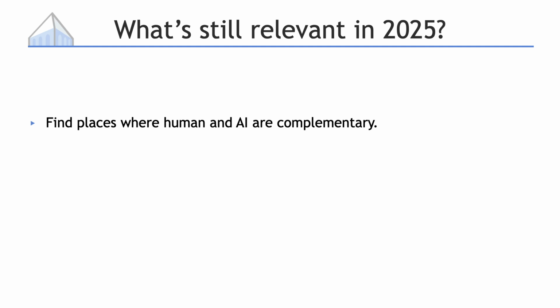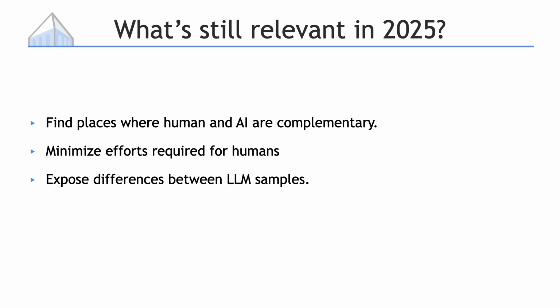Secondly, it is always important to minimize efforts required for humans, because human time is and will still be valuable and expensive. Finally, we will still live in a world where the top 16 accuracy is much better than the top 1 accuracy, so it will still be useful to expose their differences so that humans can choose among them efficiently.